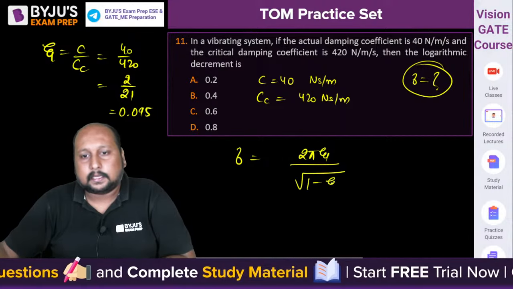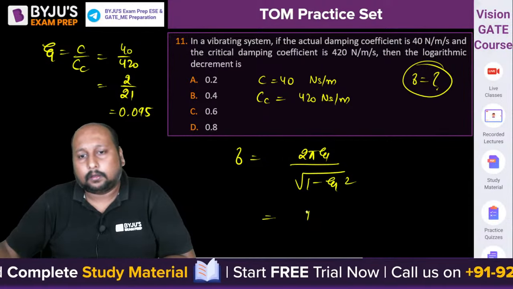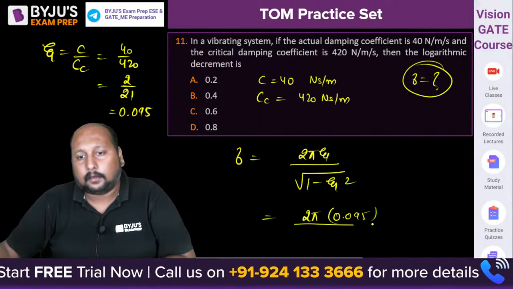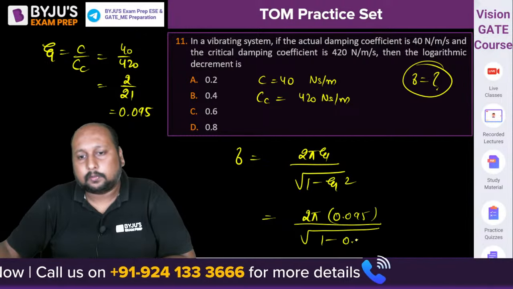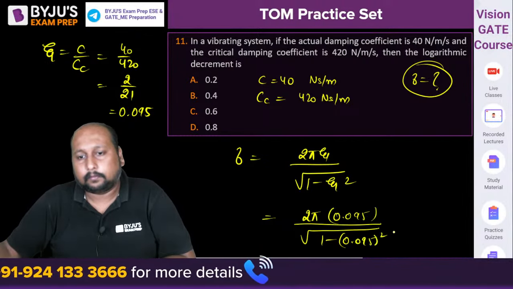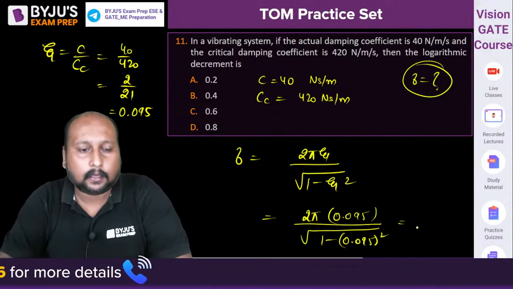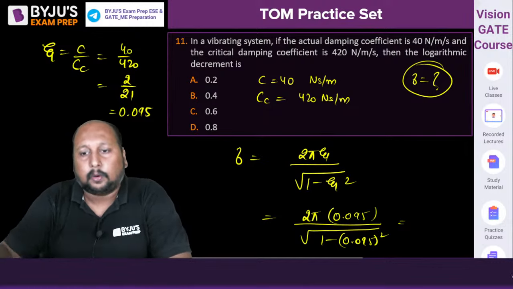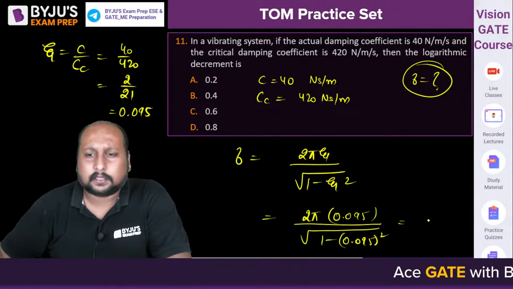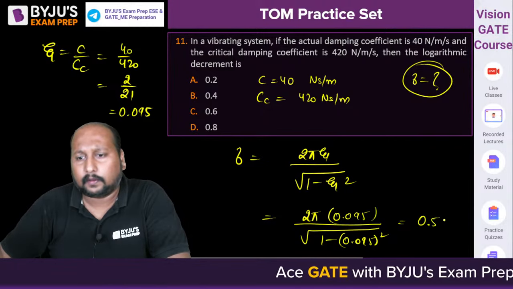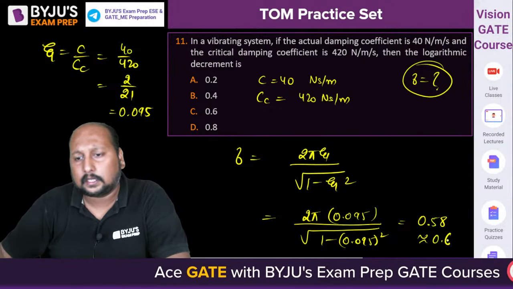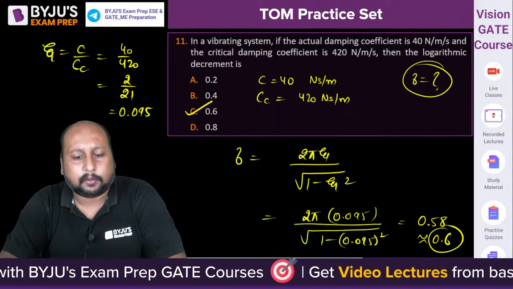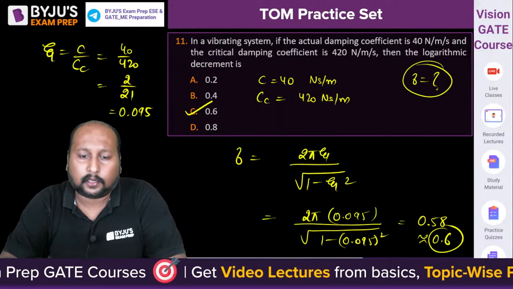Okay, 0.095. चलिए, so we know that delta is equal to 2 pi zeta divided by under root of 1 minus zeta square. बस place करना है. 2 pi into 0.095 divided by under root of 1 minus 0.095 square. कितना है आंसर? Everyone is getting option C. 0.57 कुछ आ रहा है, 0.58 something. So we can round off to 0.6. Option C is the correct answer. Near about 59 आ रहा है. एक बार check कर लेते हैं, 0.095.